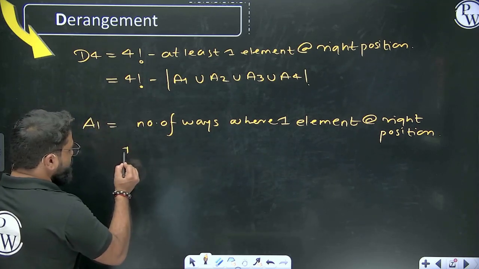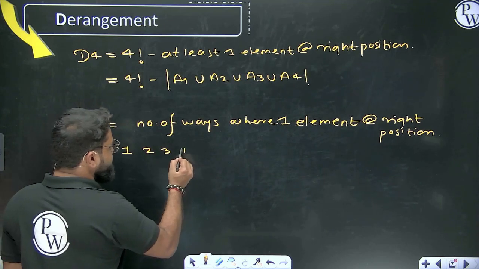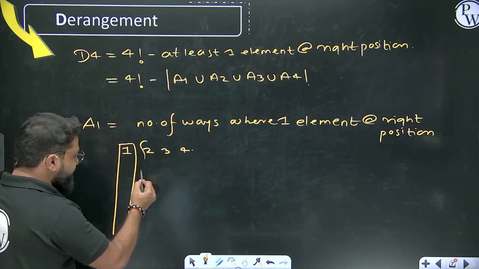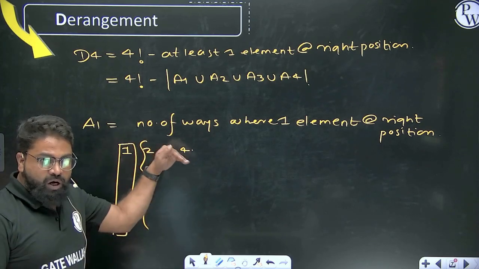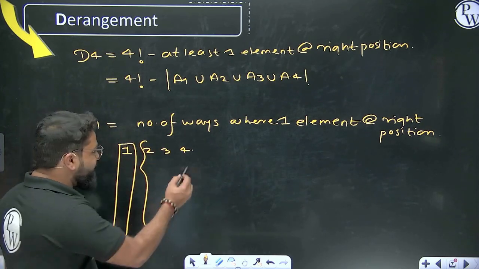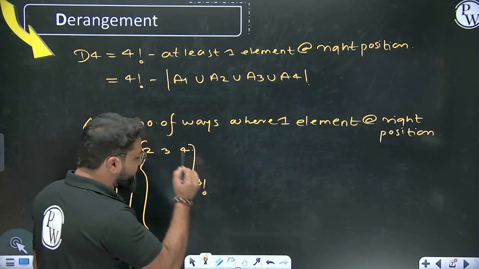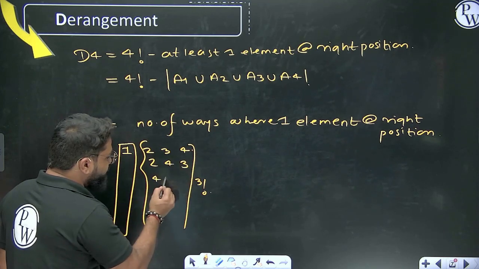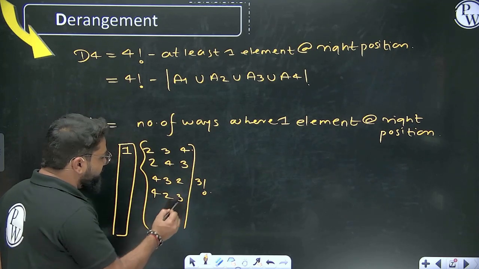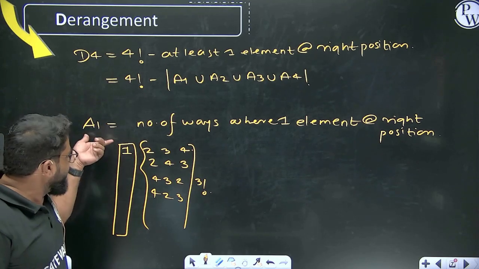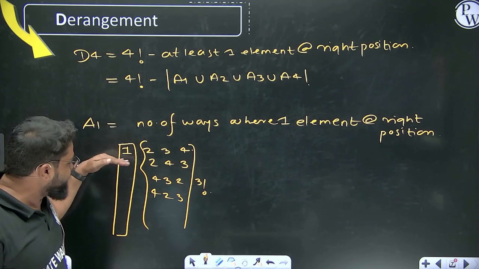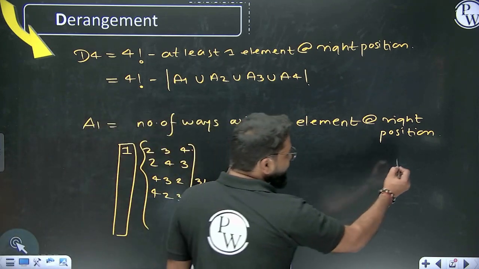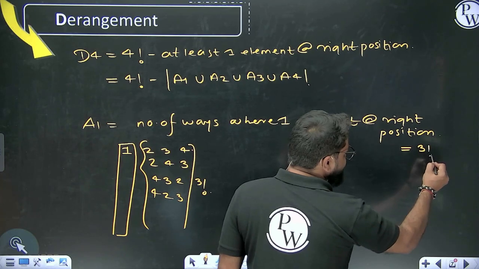So you can say 1, and then 2, this is 3, this is 4. So actually you are fixing 1 for some particular possibilities and then you are jumbling these 3 elements. How many ways can you jumble these 3 elements? Can we say it will become 3 factorial possibilities? Yes or no? Like 2 3 4, or 2 4 3, or 4 3 2, or 4 2 3, where you are fixing the first element. So A1 is the total number of possibilities where you fix the first element and jumble the remaining 3 elements. So can we say that the total possibility you will get is basically 3 factorial?